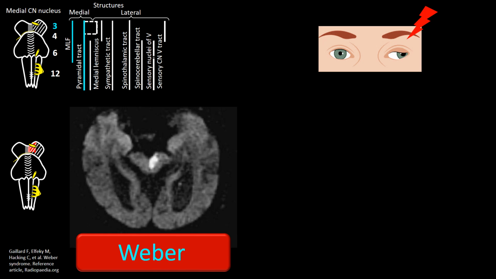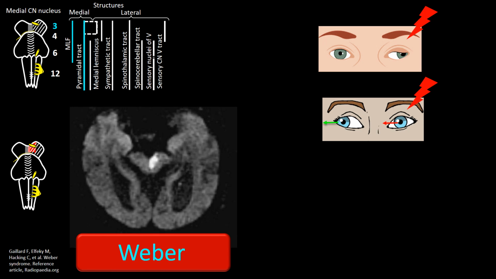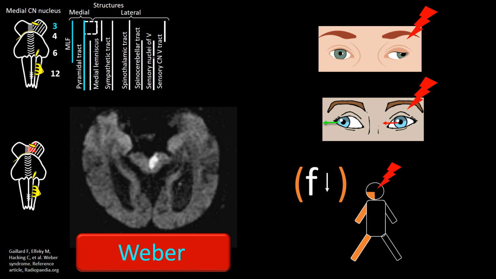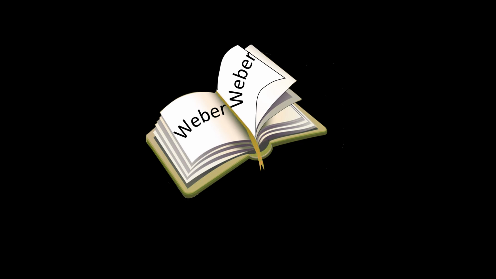Ptosis, mydriasis, and down and out deviation of the eye on the side of the lesion due to damage to the fibers of the third cranial nerve at the perinuclear region, inability to look in with the affected eye during lateral gaze due to medial longitudinal fascicle damage, and contralateral hemiparesis and lower quadrant facial weakness due to pyramidal involvement. Now let's turn the page to another syndrome.